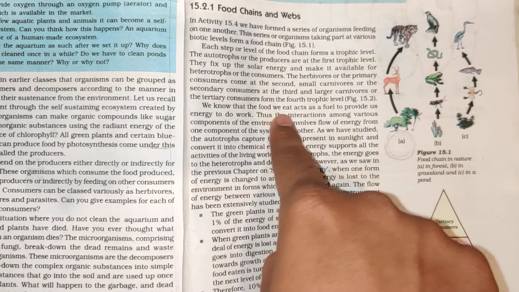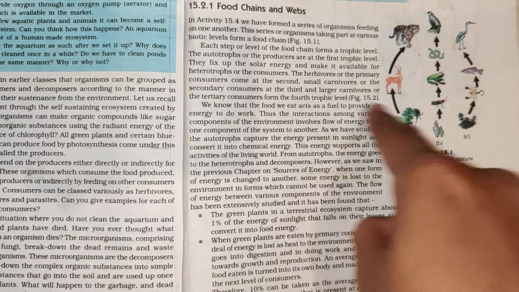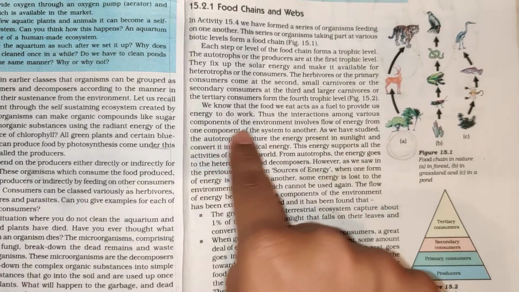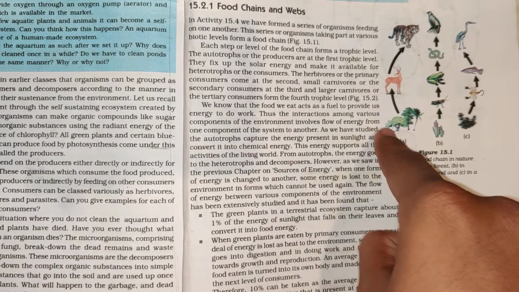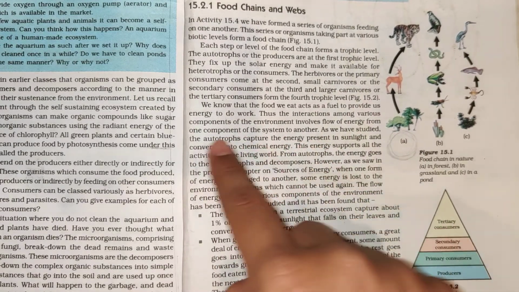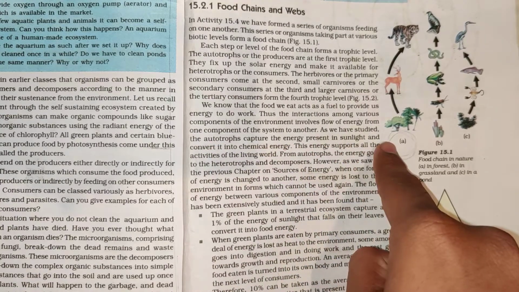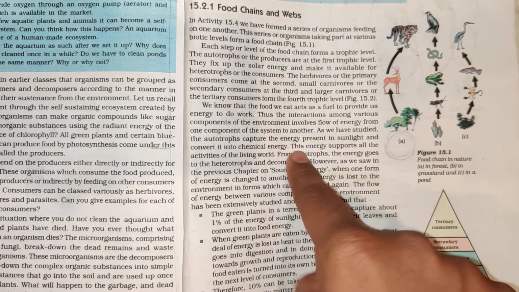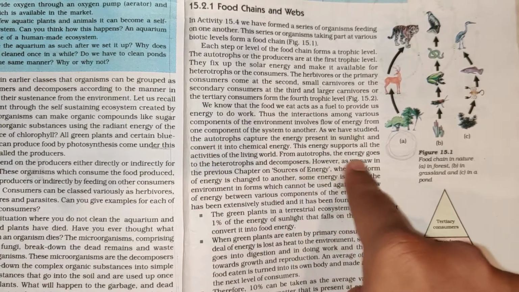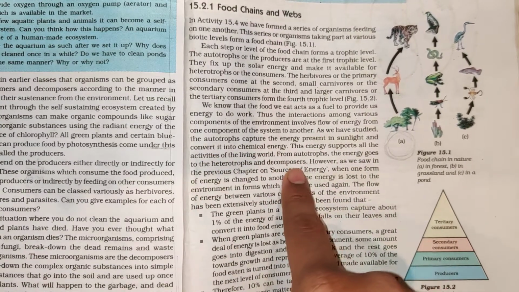We know that the food we eat acts as a fuel to provide us energy to do work. Thus, the interaction among various components of the environment involves flow of energy from one component of the system to another. Autotrophs capture the energy present in sunlight and convert it into chemical energy. This energy supports all the activities of the living world. From autotrophs, the energy goes to the heterotrophs and decomposers.